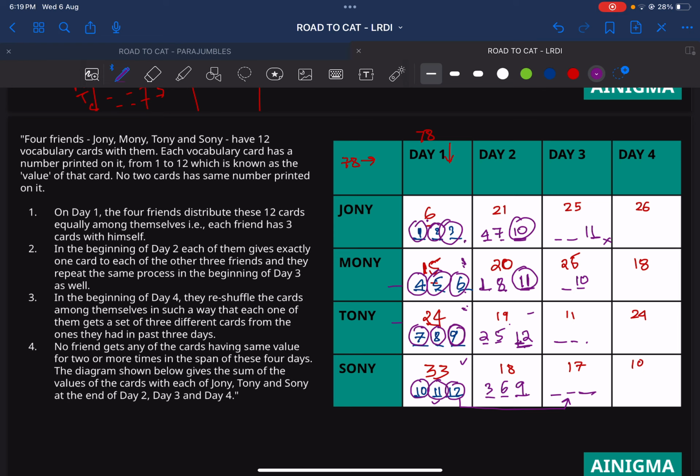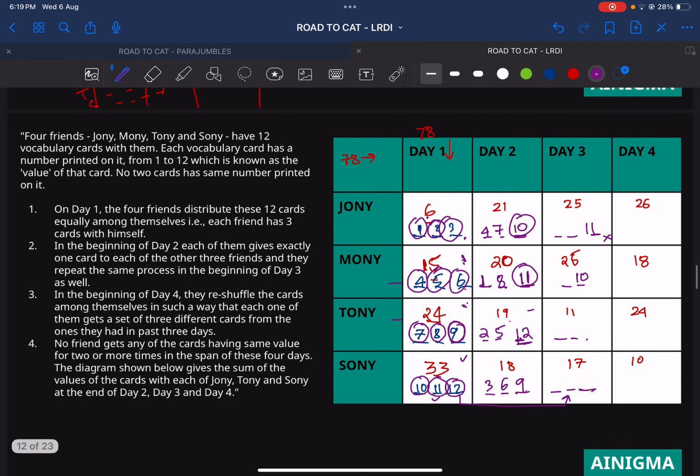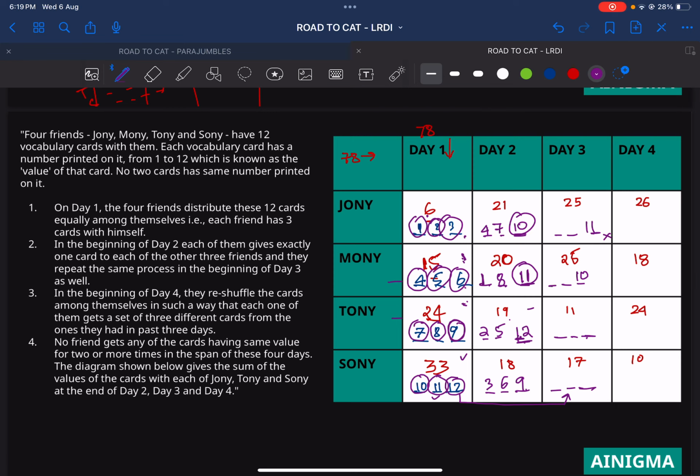So 10 is also done, 11 is also done, and we have to put 12. 12 obviously, because we know that each friend takes one card and gives to another. Now there has to be 3 cards and 3 cards. So 10 and 11 are done. I want to visualize further before going on to 12. Let's say if I put 12 here, that makes the value 23. Can I put 2 here? No, I cannot put 2 here because 2 has already come here. So 12 cannot be here, and 12 cannot be here. So the only place left for 12 is this. I will make it in increasing order sequence. That would be pretty helpful for me: 10 and 12. So 12 is already done. So 10 and 12 is 22.